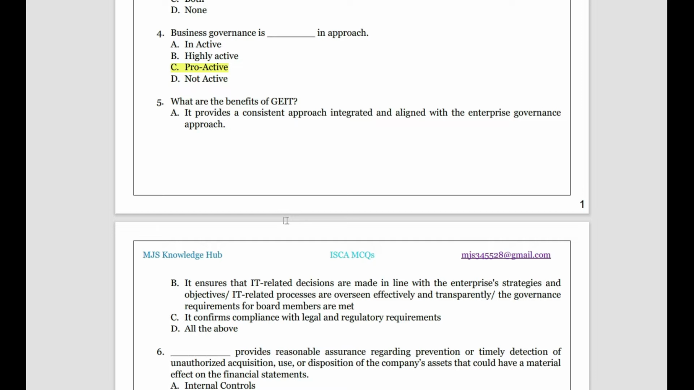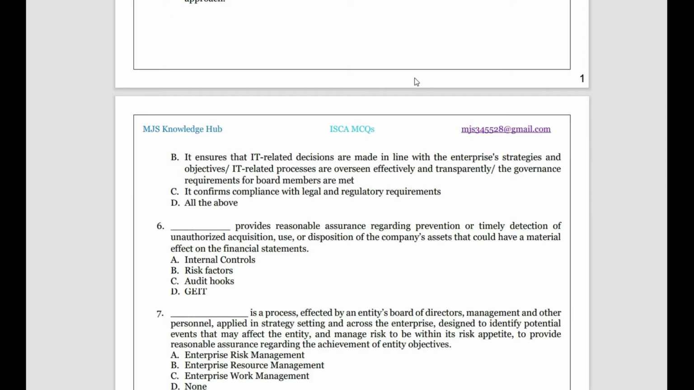Then what are the benefits of GEIT? It provides a consistent approach, integrated, aligned with the enterprise governance approach. What is GEIT? If you can try to recollect the definition, it is governance of enterprise IT. So it provides a consistent approach, integrated and aligned with the enterprise governance approach. It ensures that IT related decisions are made in line with the enterprise strategy and objective, IT related processes are overseen effectively and transparently, and governance requirements for the board members are met. It confirms compliance with legal and regulatory requirements. All the above. So what can be here?